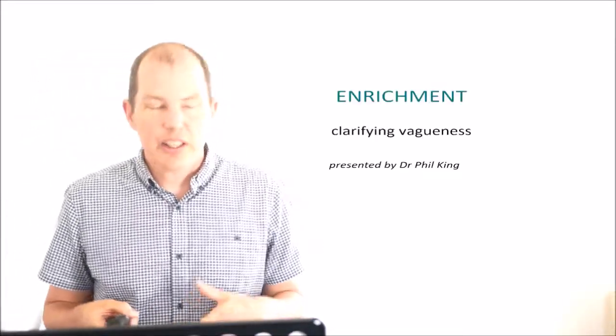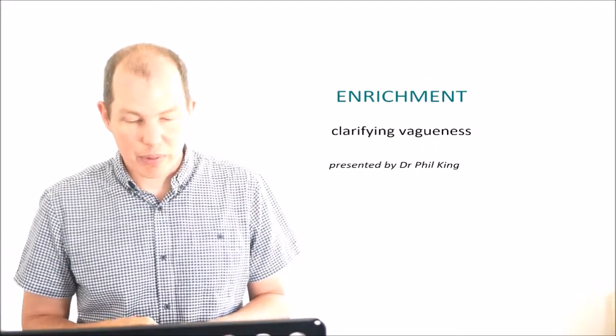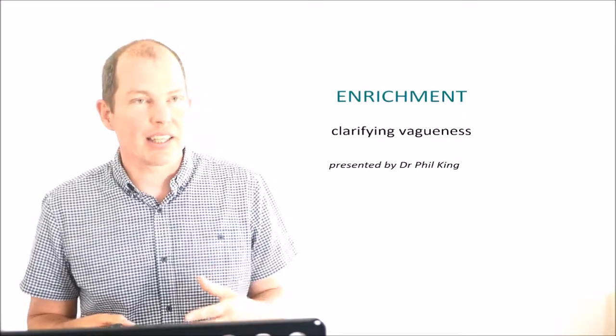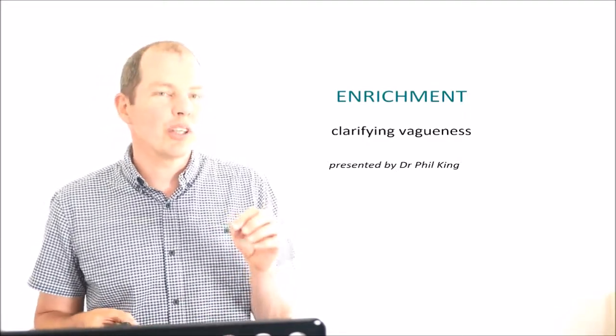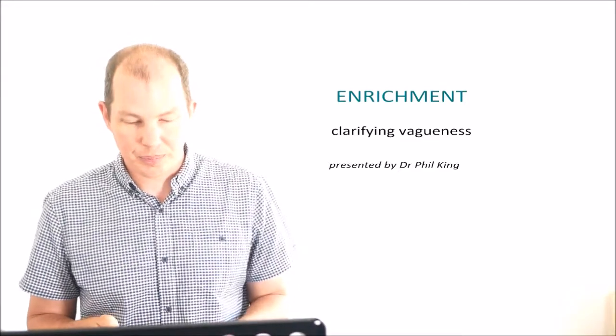In this video, we're going to continue to look at the processes our minds go through to fill out or enrich what someone has said. Specifically, we're going to look at how we might clarify vagueness in an utterance. Note here that we'll be using vagueness in a technical way rather than a vague way.